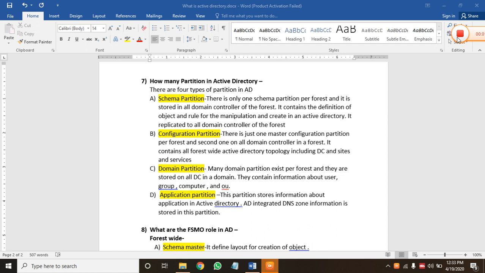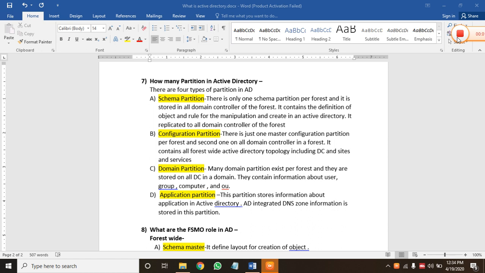Let's discuss the second one, which is the configuration partition. There is one master configuration partition per forest, and it is stored on all domain controllers in a forest. The configuration partition contains all forest-wide Active Directory topology, including domain controllers and sites and services.